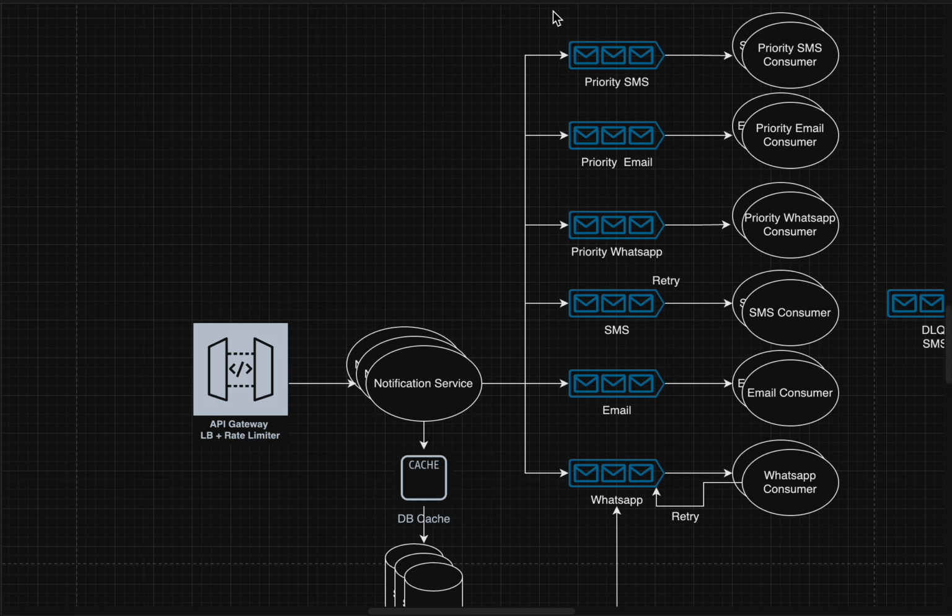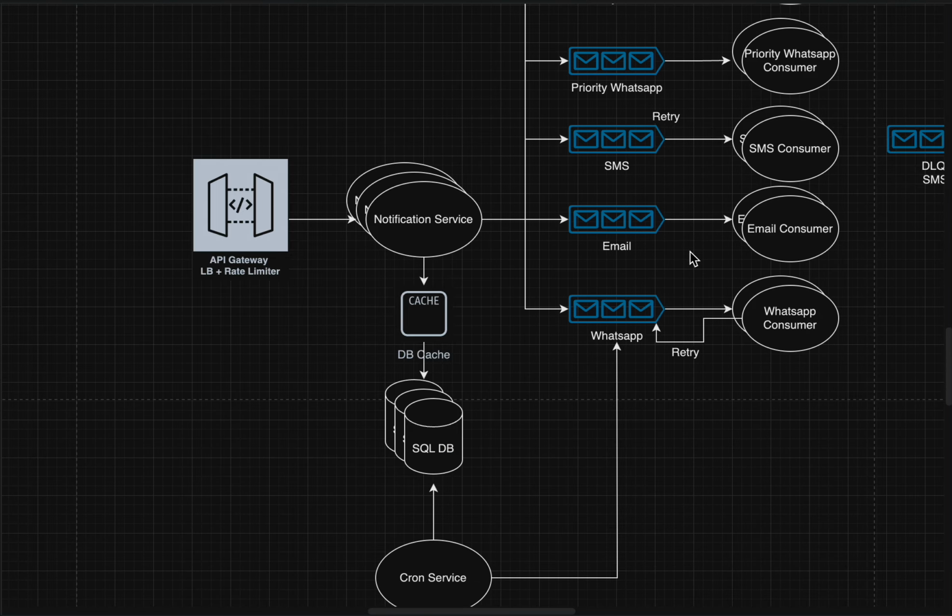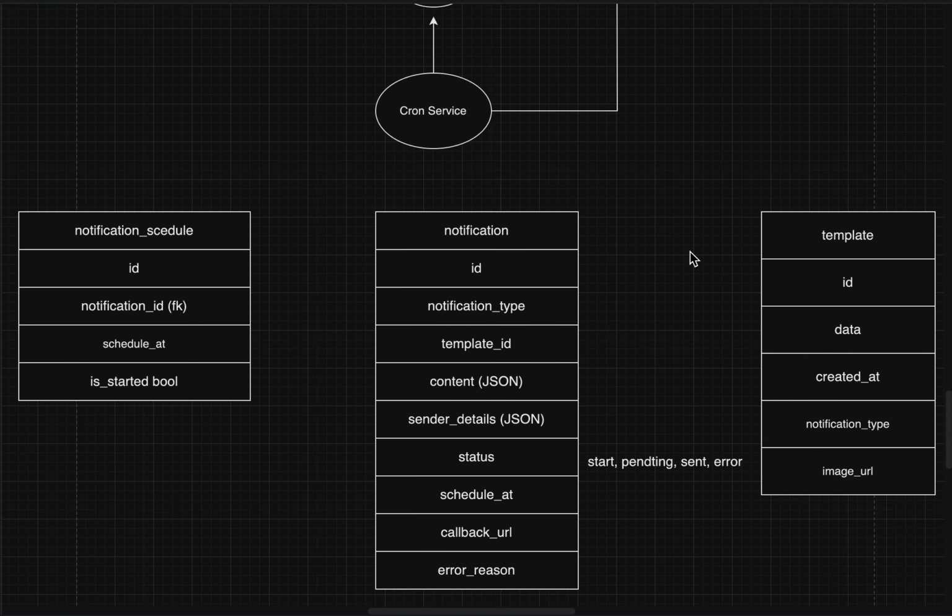We can have some advanced queuing mechanism, like maybe Kafka, which is very highly scalable. I will create another video explaining how Kafka really works internally, why it is so scalable and used so much in the industry, but maybe next time. So yeah, this was it for the notification service.